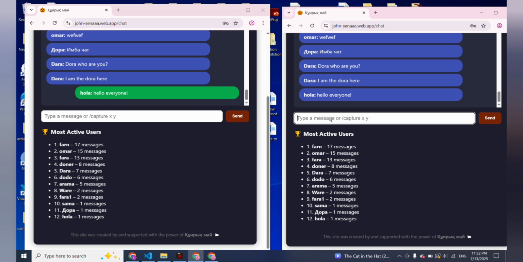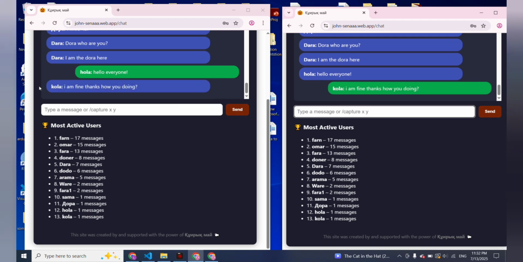Let's write something in the name of the second user. After a moment it comes to the first user. So everyone can join and so on. And we also have a leaderboard of the most active users, where messages are also added.